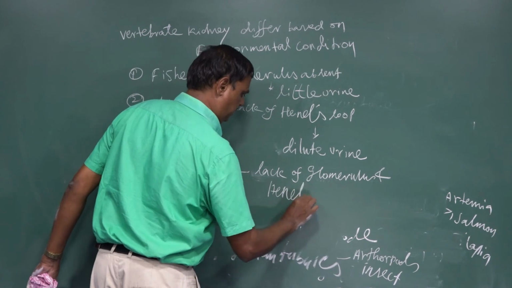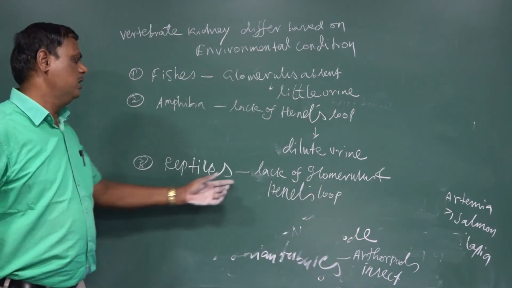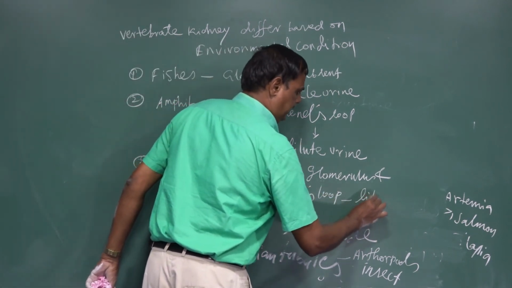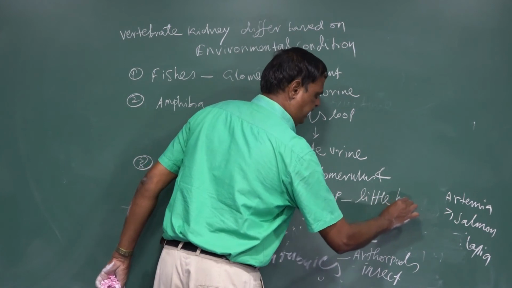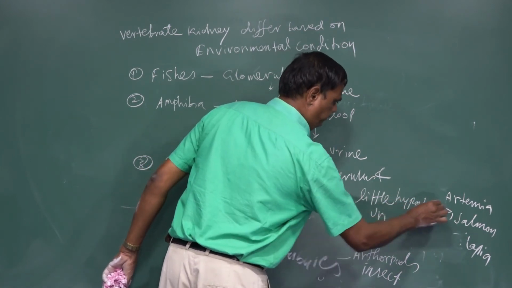Both are absent. Lacking the glomerulus and Henle's loop, they produce a little hypotonic urine.